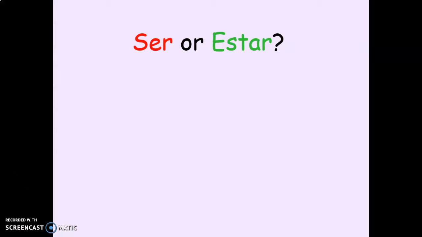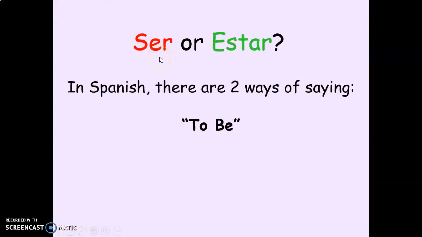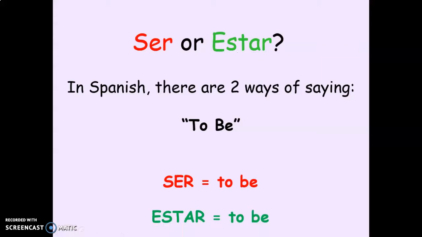So today we're just going to have a look at el verbo ser or estar. Back in lockdown, we had a look at ser. We had soy, eres, es, somos, sois, son, our little song to be. In Spanish, there are two ways of saying to be: the verb ser and the verb estar. So we've seen ser and we're going to see a little bit about estar.